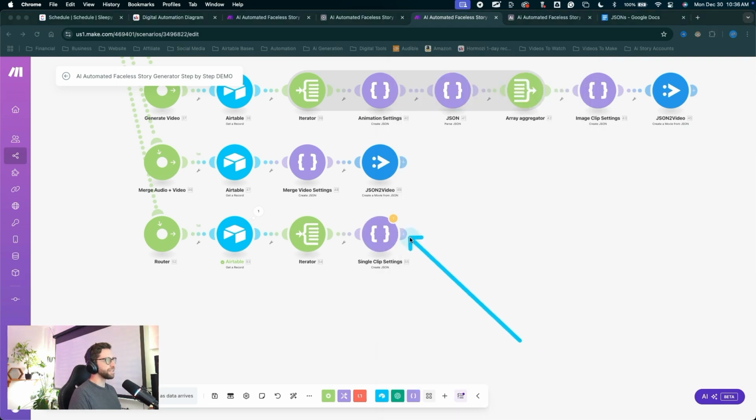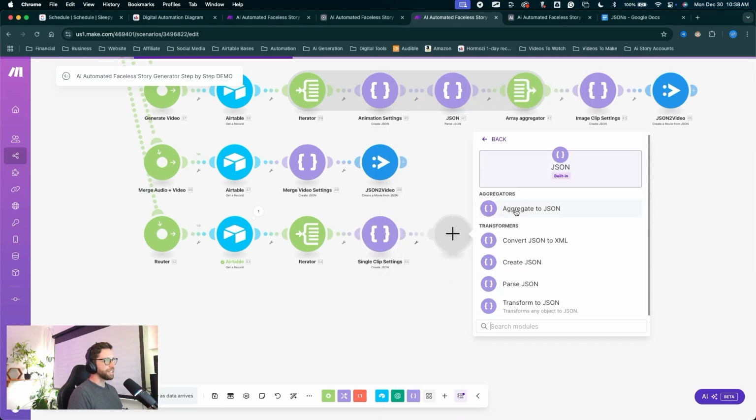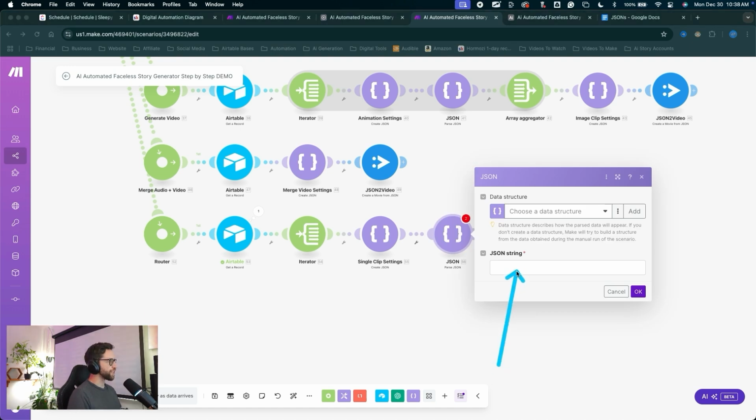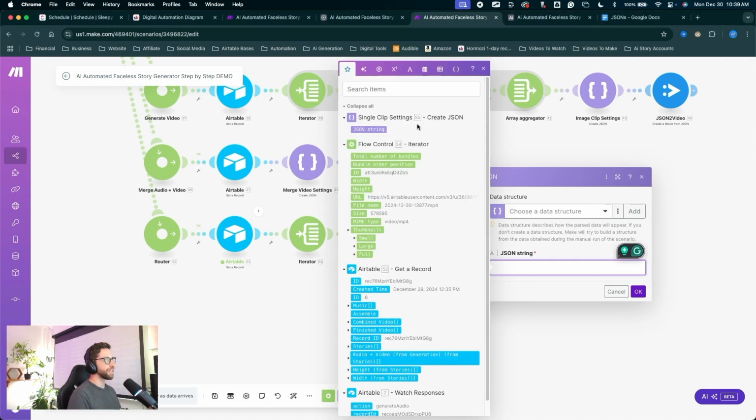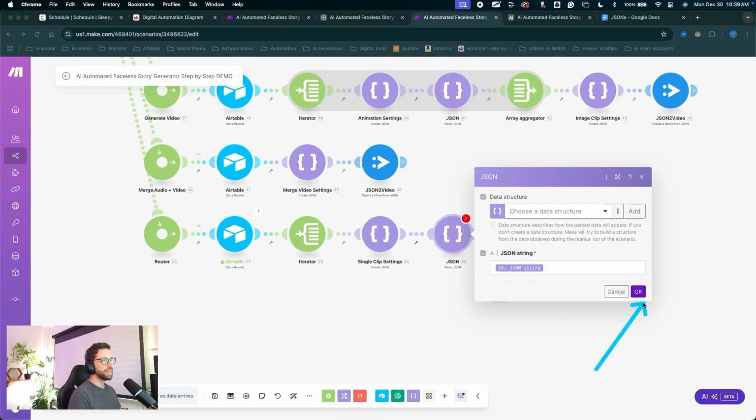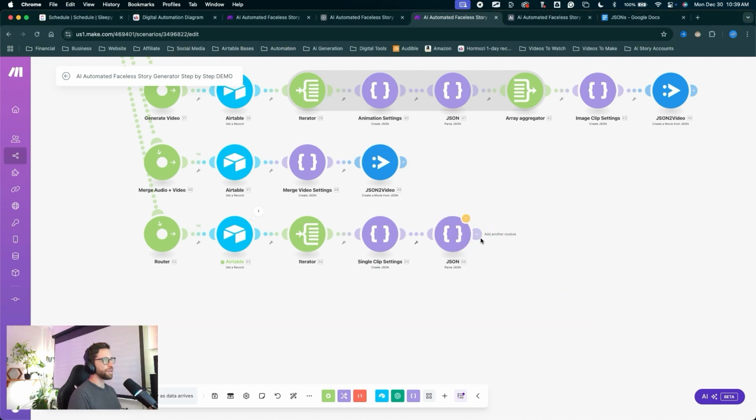Let's move on, click the plus to create a new module. This is going to be JSON, parse JSON. For the JSON string, we can add the JSON string from the previous module. I'll click OK. Click the plus to create a new module.